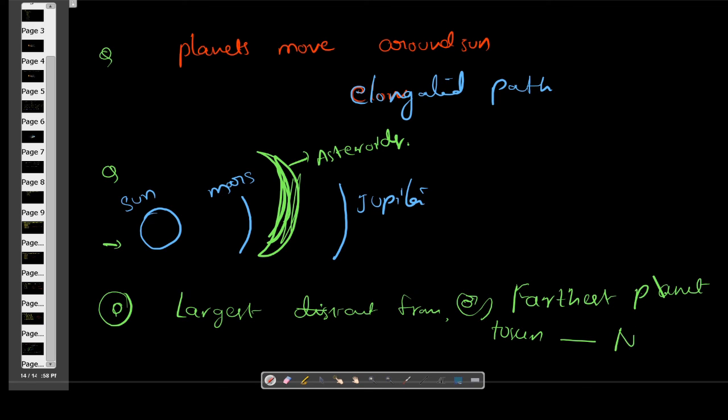Neptune. Neptune is at a very large distance from the Sun, and is also the farthest from the Sun.